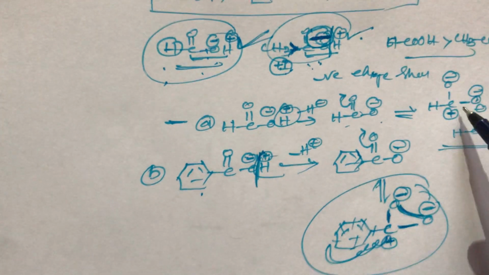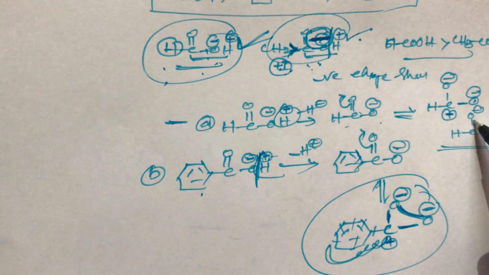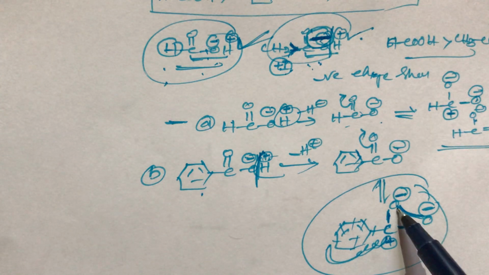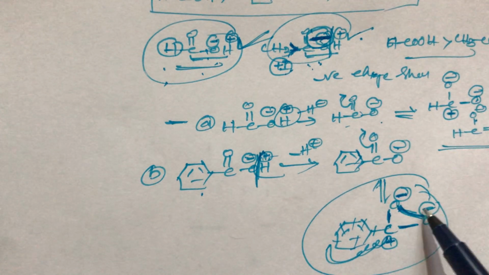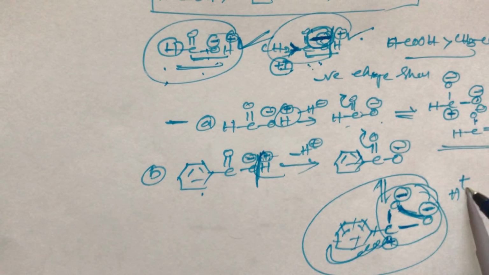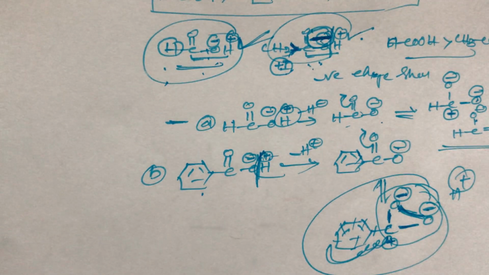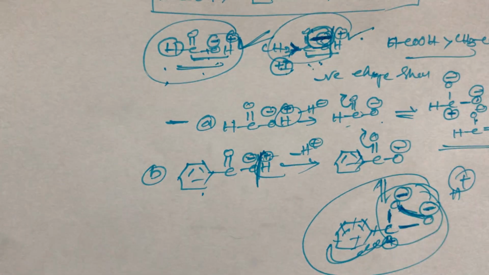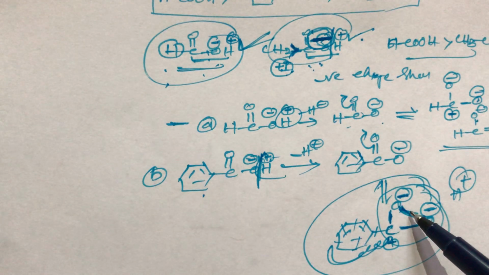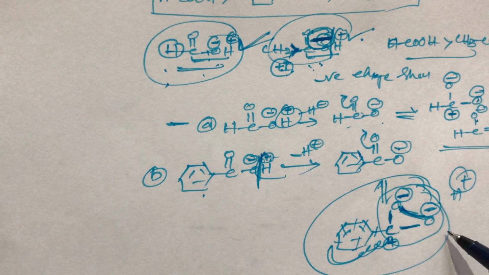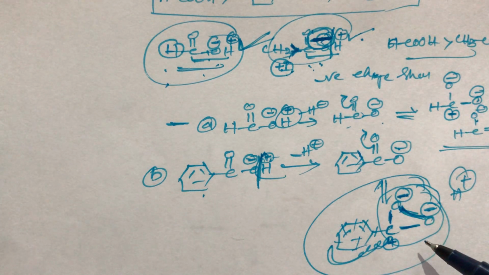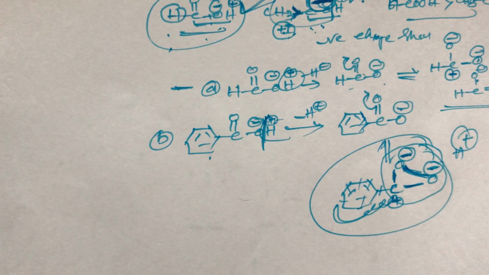In formic acid only one negative charge is there, but in benzoic acid there are two oxygens. These two oxygens have negative charges, and these negative charges are more dominating. So that's why H plus cannot break easily. These negative charges are attracting the H plus, so the H plus ion is attracted towards the benzene side. That is the reason, student. So formic acid is more acidic than benzoic acid.